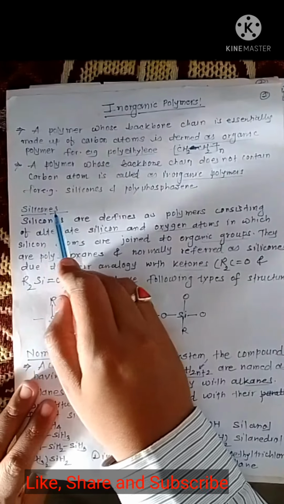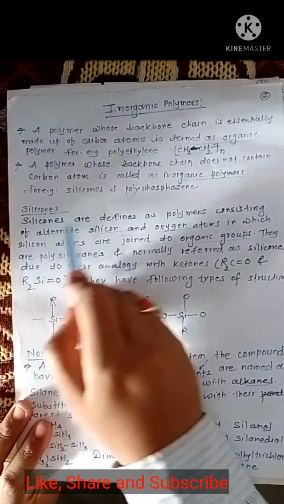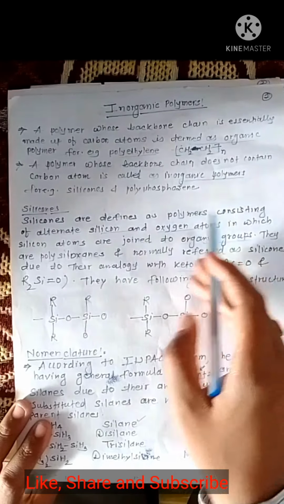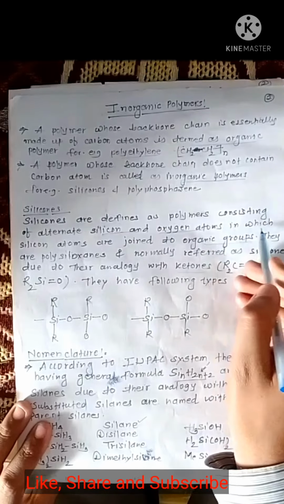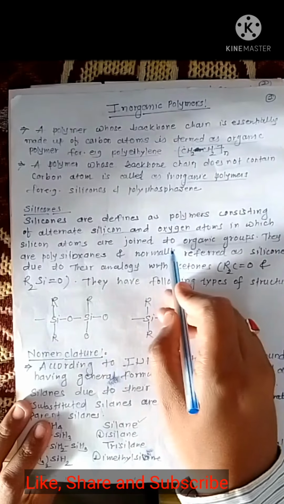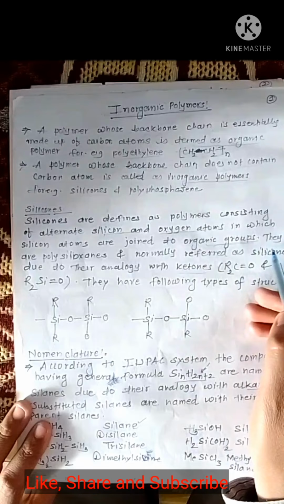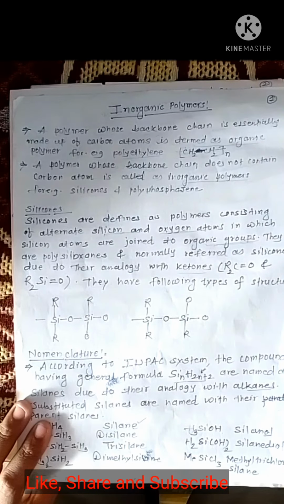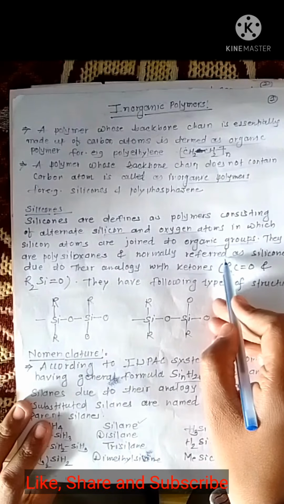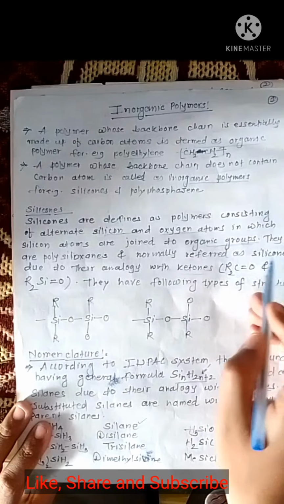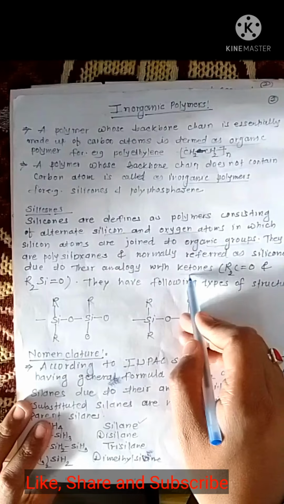Now we are going to see what silicones are. Silicones are defined as polymers consisting of alternate silicon and oxygen atoms in which silicon atoms are joined to organic groups. They are polysiloxanes and normally referred to as silicones due to their analogy with ketones.